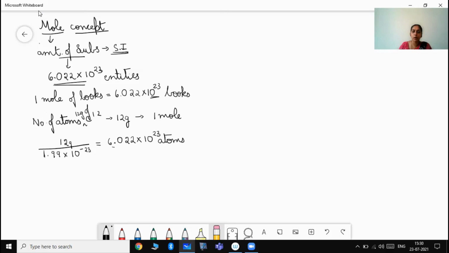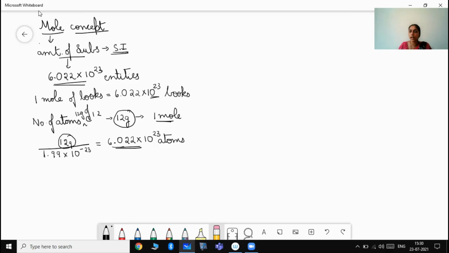So it is found that the value of 1 mole, how did we get it? By selecting a standard substance, that is carbon. In 12 gram of carbon, the number of atoms present represents the value of 1 mole. So 1 mole is nothing but as many entities as present in 12 gram of carbon 12 isotope.